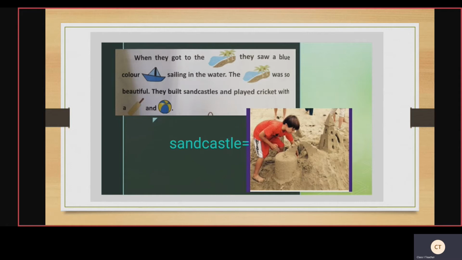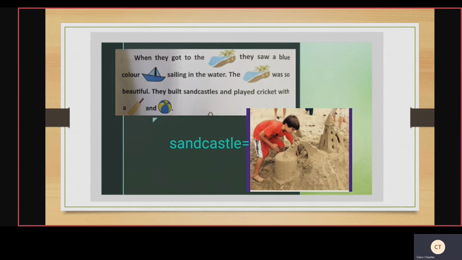Afterwards you need to say what that blue color picture is. That is beach and boat. I told you before, boat, which I have given you in the picture before. The dash was so beautiful. It is filled with beach. The picture is given there, means you should write in that picture beach.